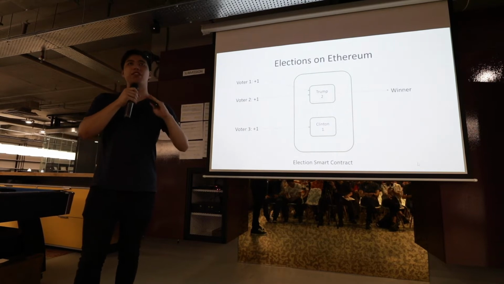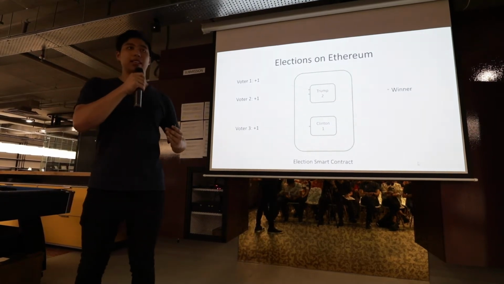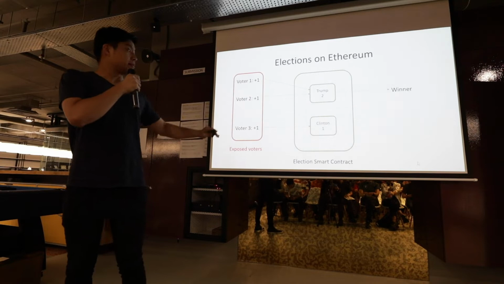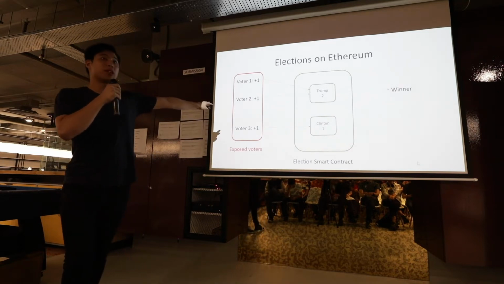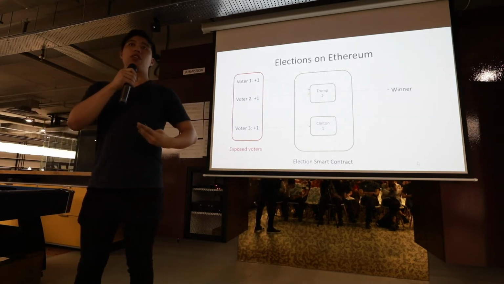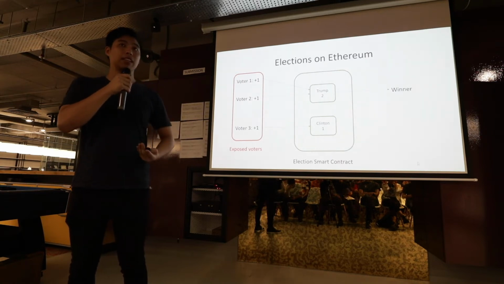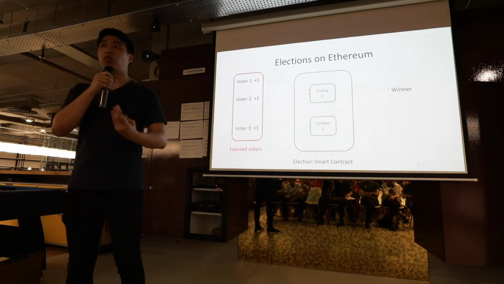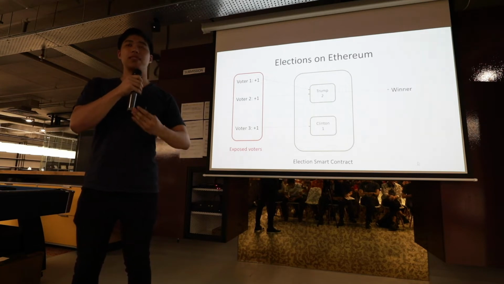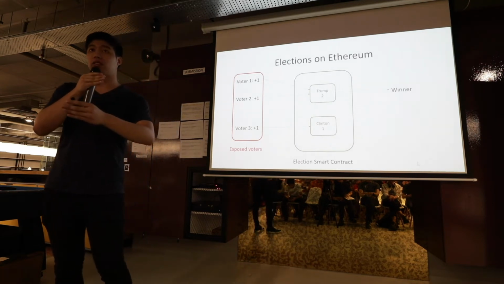But obviously, this is a very suboptimal way of doing things. Why? Because we can see that voter 1 and voter 2 are actually exposed. They can be politically targeted, or miners can actually prevent those votes from entering the system since they control everything that enters into the blockchain.